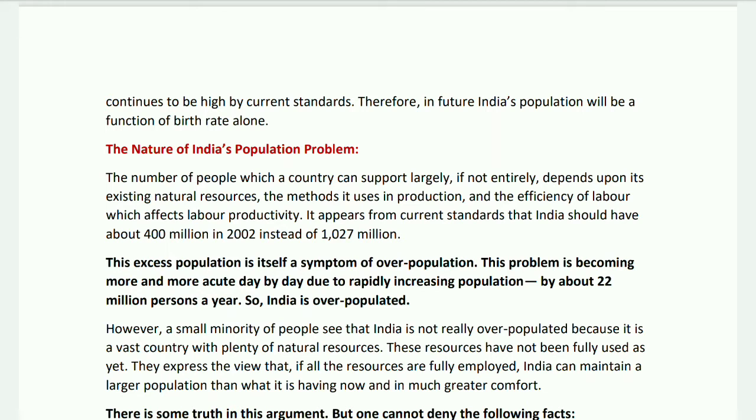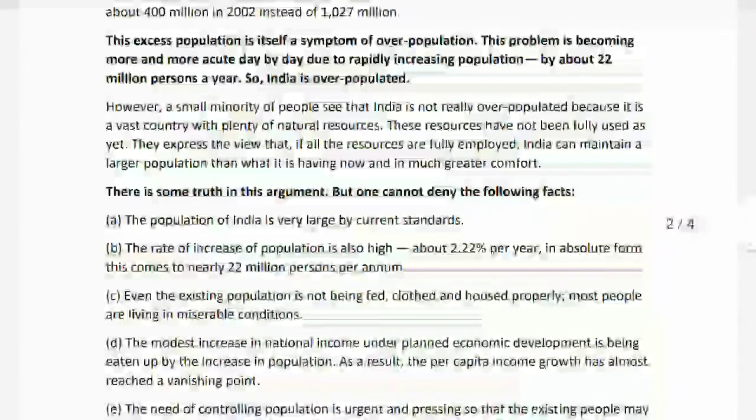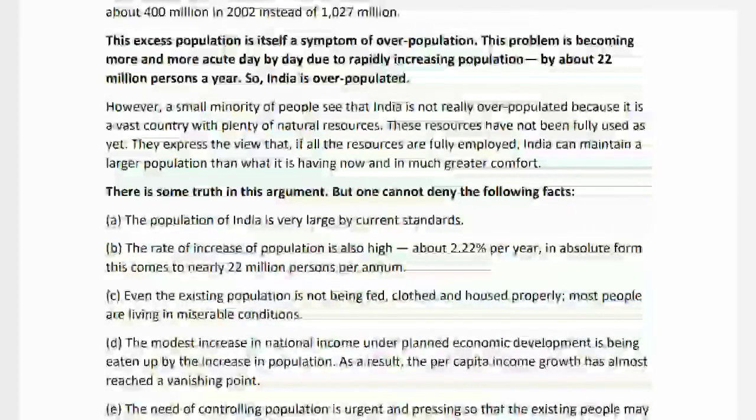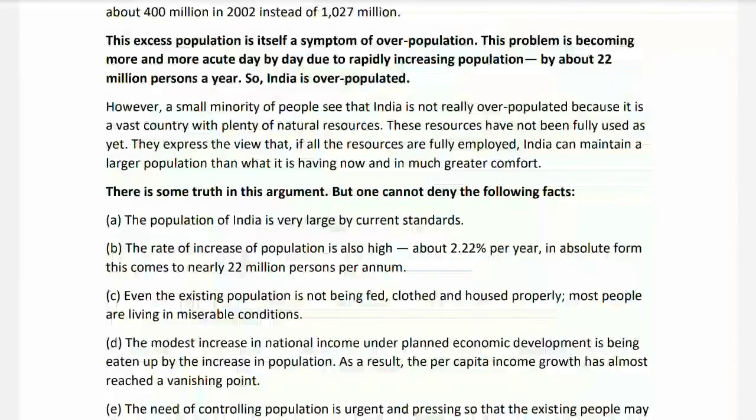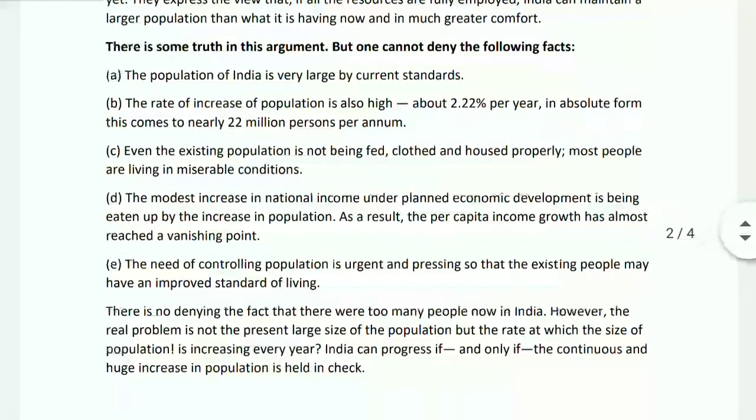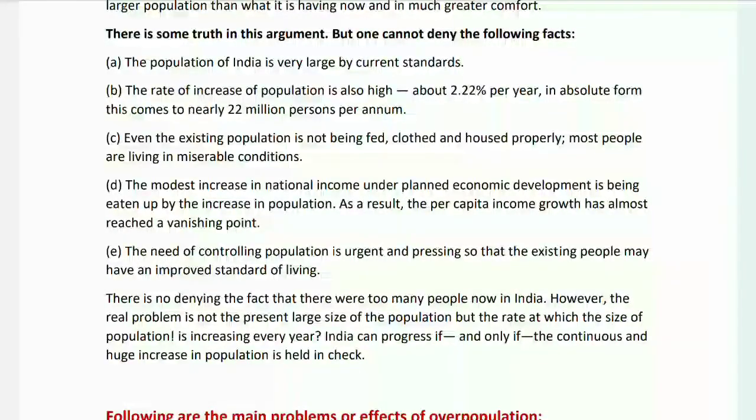However, a small minority of people see that India is not really overpopulated because it is a vast country with plenty of natural resources. These resources have not been fully used as yet. They express the view that if all the resources are fully employed, India can maintain a larger population than what it has now and in greater comfort. There is some truth in this argument, but one cannot deny the following facts.